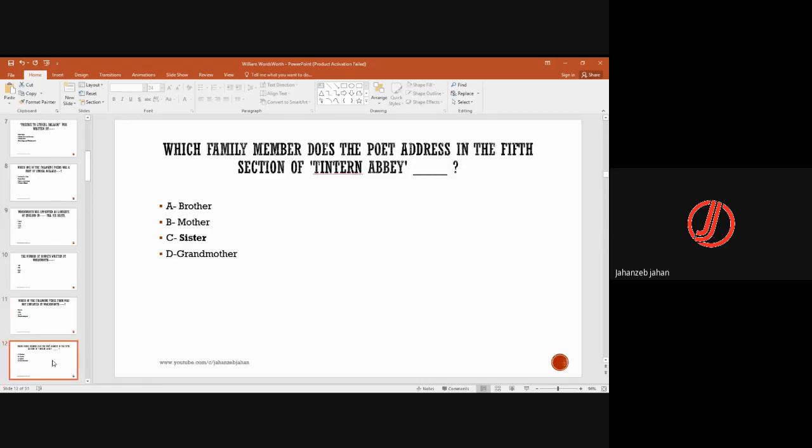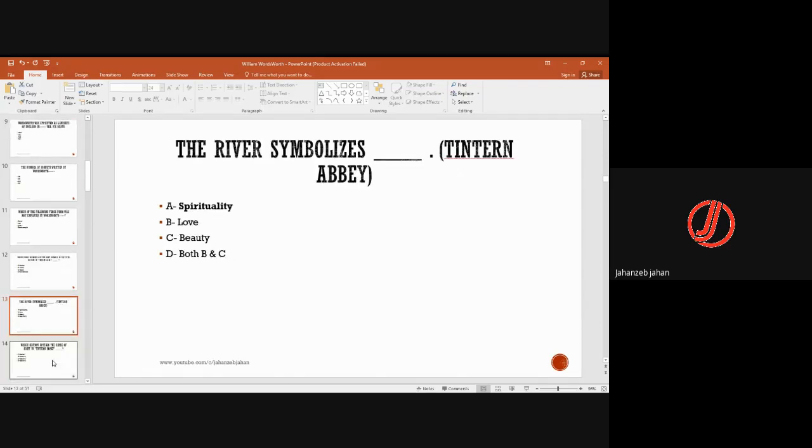Which family member does the poet address in the 5th section of Tintern Abbey? So he talks to his sister. He addresses her. The river symbolizes, why? It symbolizes the spirituality. So he's talking about his own spirituality, the spiritual emotions that he's getting out of nature.